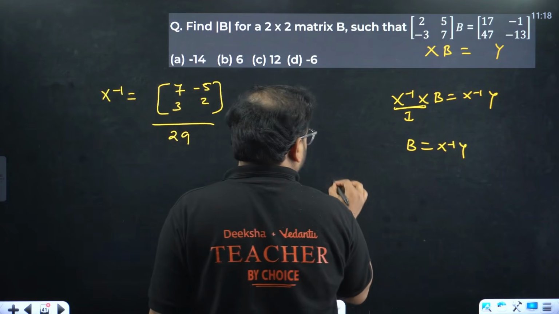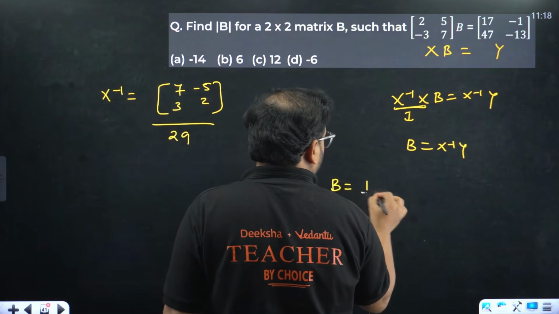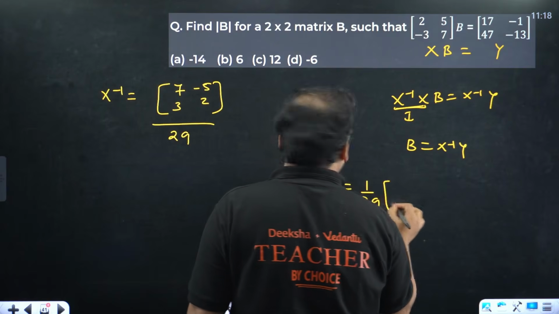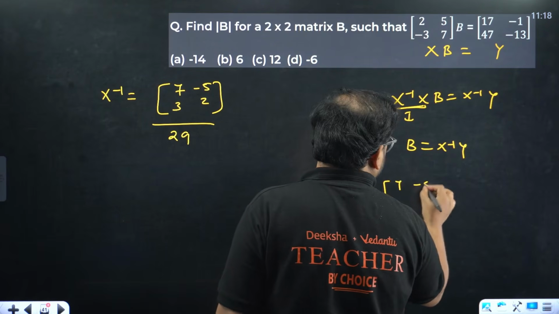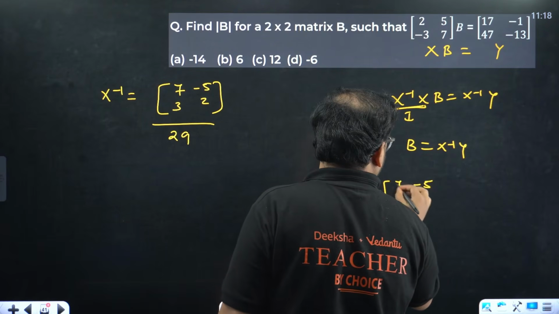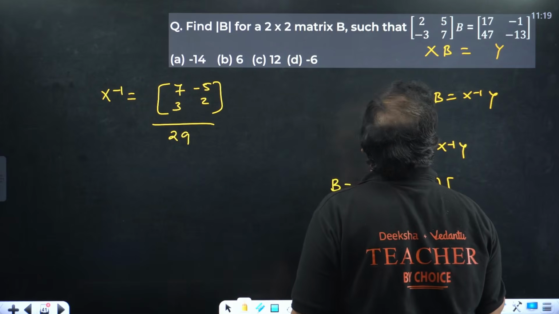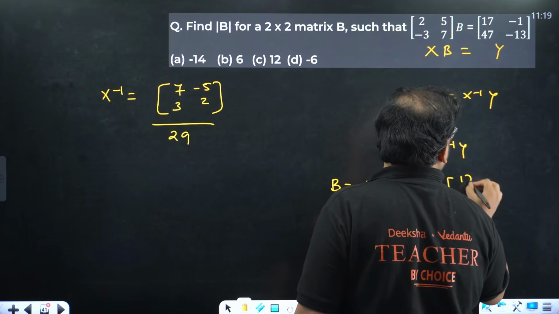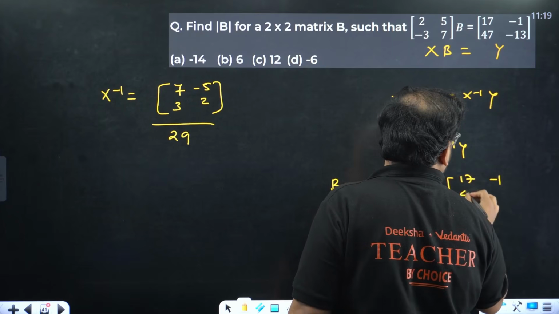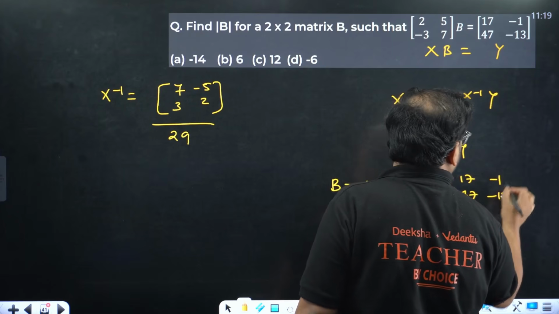Let's check. Matrix B is 1 by 29 times this matrix with 7, -5, 3 and 2. Y is 17, -1, 47 and -13.